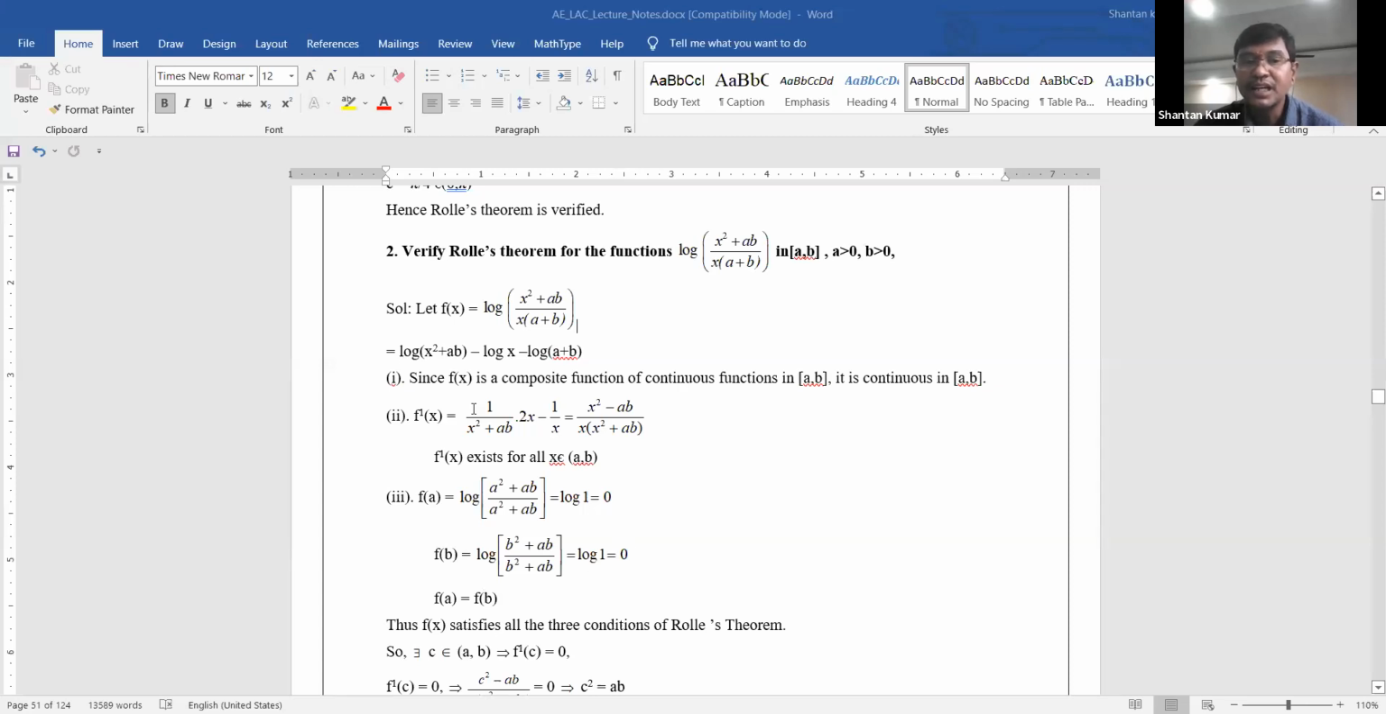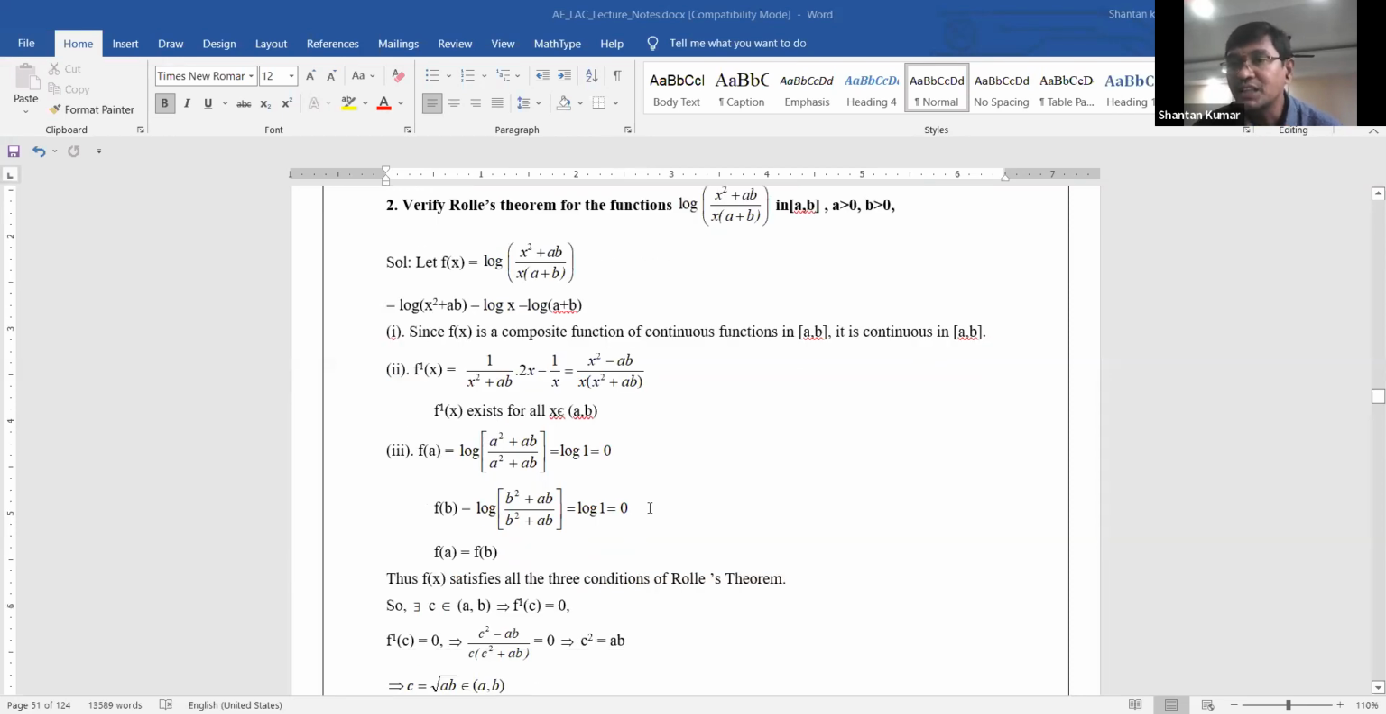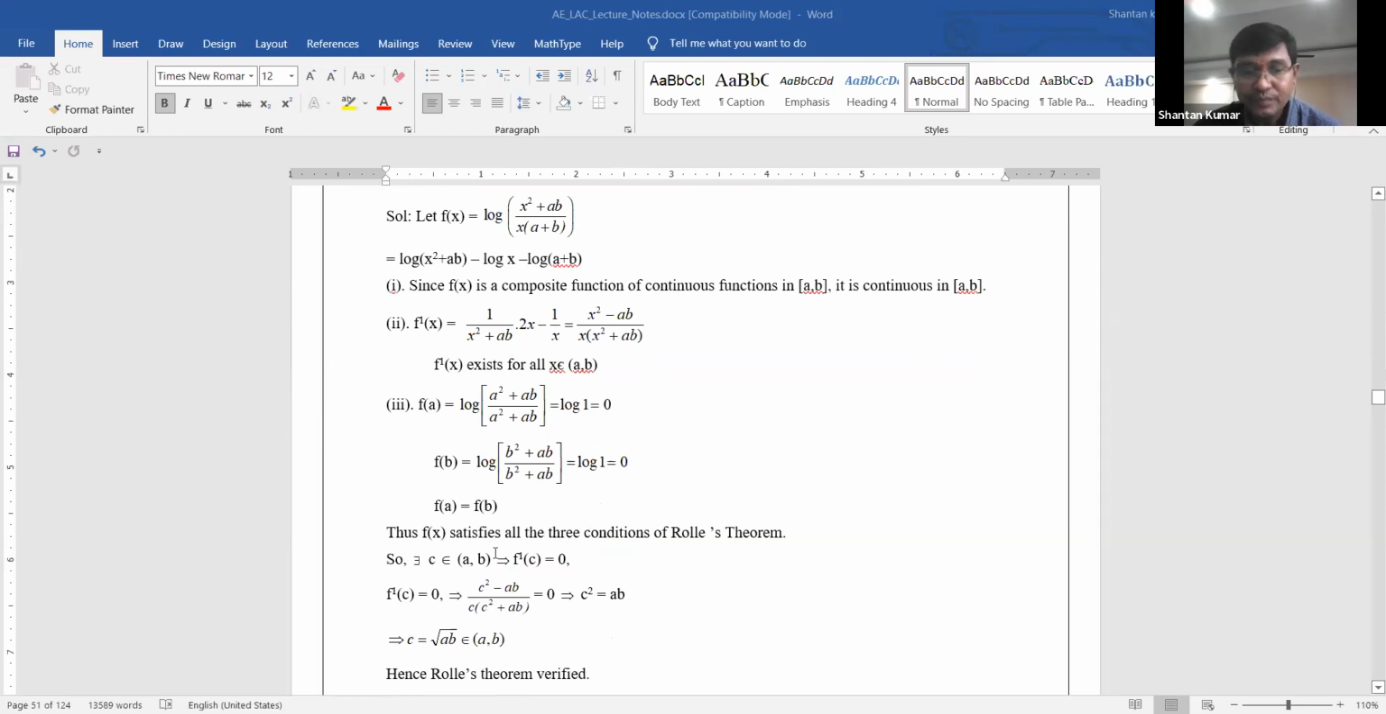Then according to Rolle's theorem, first, continuity exists. Second, the derivative also exists, and f of a is equal to f of b is also satisfied. Now our concept is f dash of c is equal to 0. Therefore, consider c belongs to a comma b such that f dash of c is equal to 0.